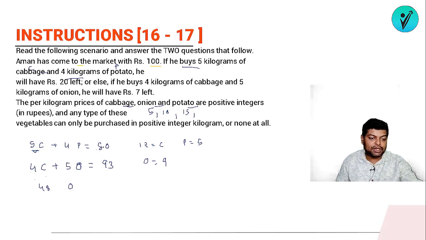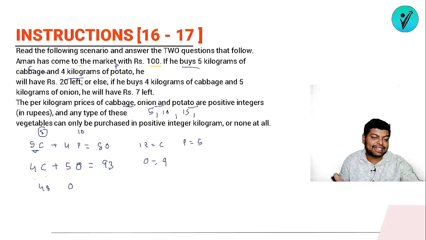So 5C will be equal to 40. So the value of C will be what? In that case, it will be 8. If the potato value we are taking as 10, in that case, the cabbage value will be 8. Now 4 times of cabbage will be what? It will be 32. 4 times of cabbage means 4 8s are 32.